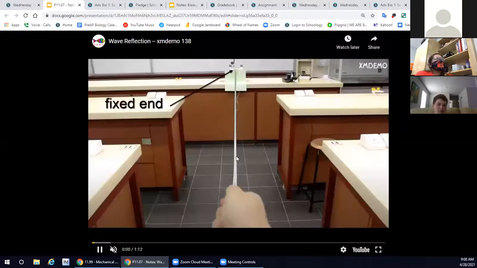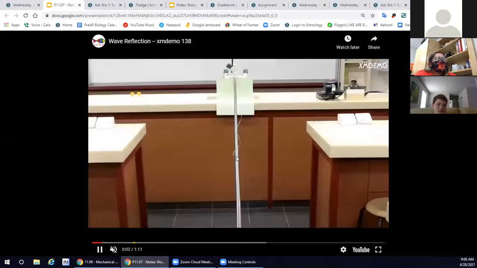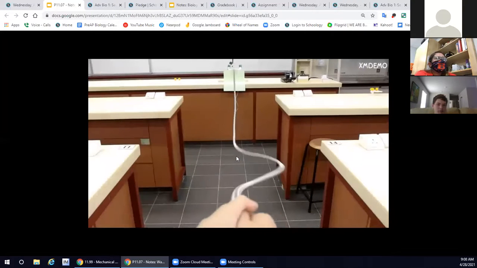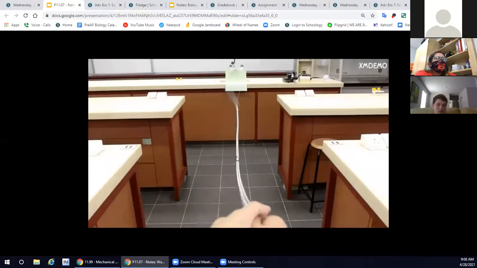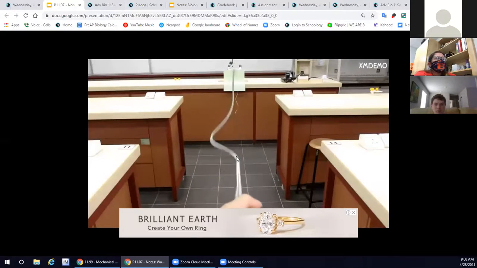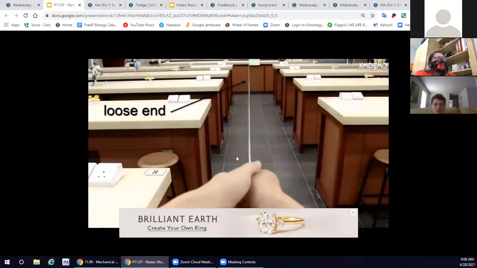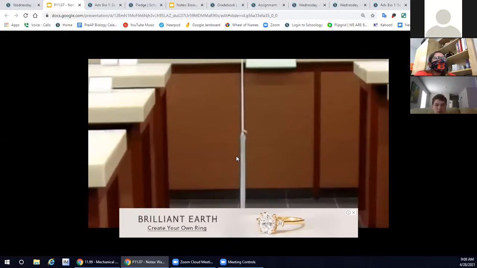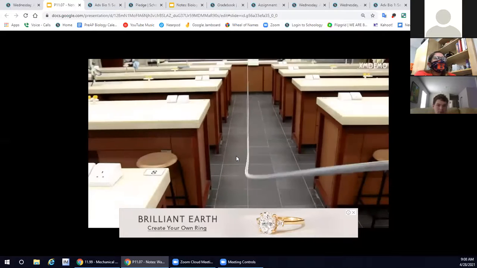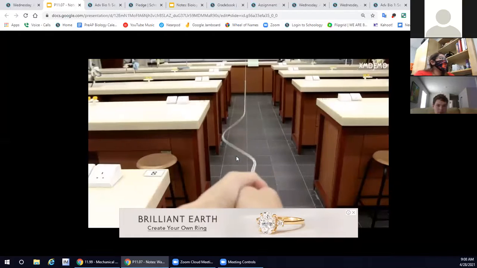And this is just a video of showing that. So this is going to be a fixed end. Sorry, it can't move up and down. So that's how you see the wave flip. It goes from left to right. Now this is a loose end. And it comes back. So it's only flipping when it hits his hand because his hand is a fixed end.